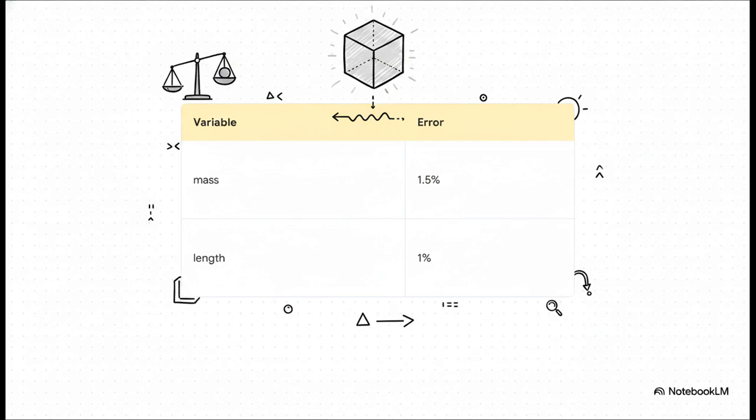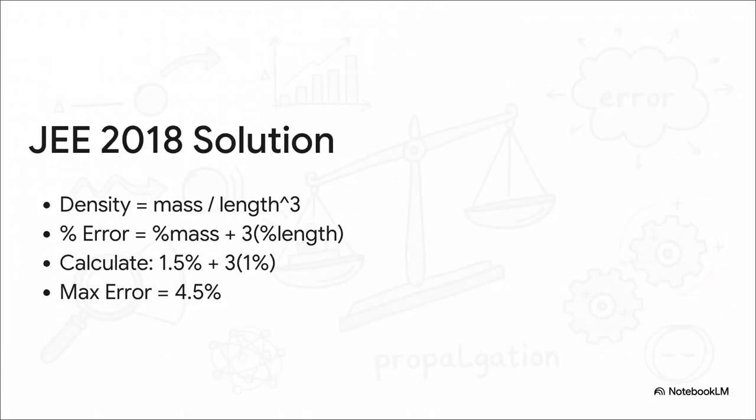Let's lock this new skill in with one more example. This time, it's a JEE Main 2018 problem. Here, we need to find the maximum percentage error in the density of a cube. We're told that the percentage error in its mass is 1.5%, and the percentage error in measuring its length is 1%. Now, quick refresher. Recall that density is mass divided by volume, and the volume of a cube is just its length cubed. So, density equals mass over length cubed.